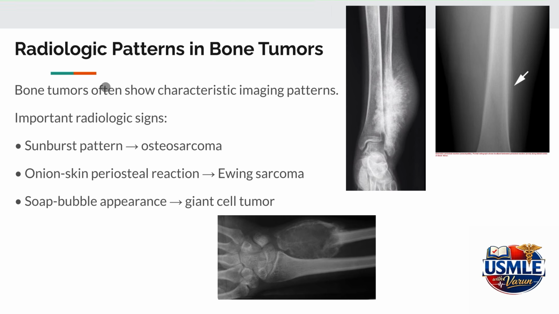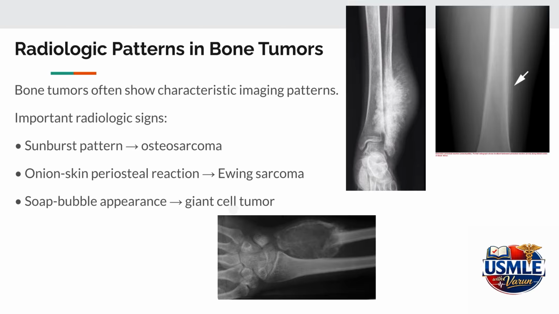Radiological imaging is extremely helpful in diagnosing bone tumors because many tumors have characteristic imaging patterns. For example, osteosarcoma produces a sunburst appearance. So this is an image of osteosarcoma, and the characteristic pattern is the sunburst pattern, which appears as layered bone formation on imaging.